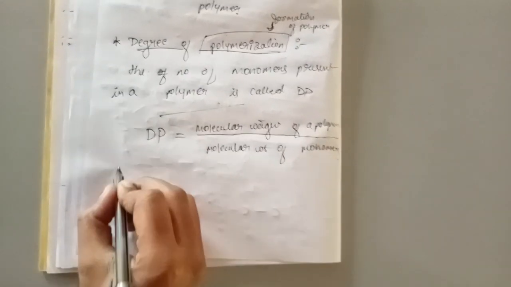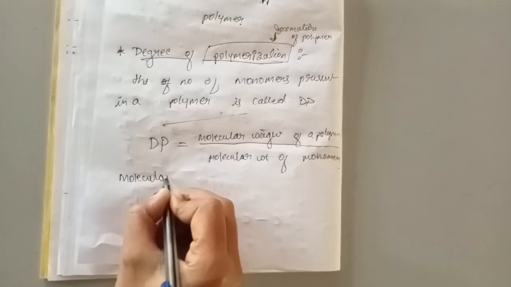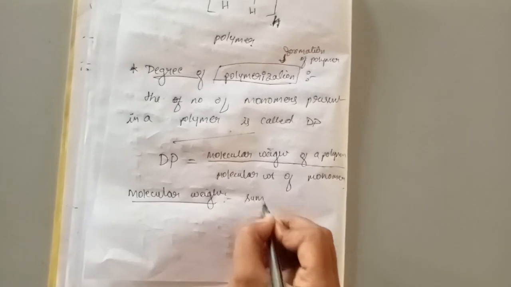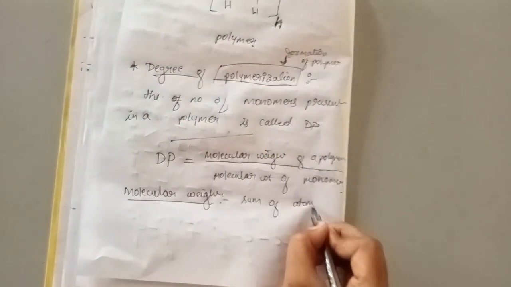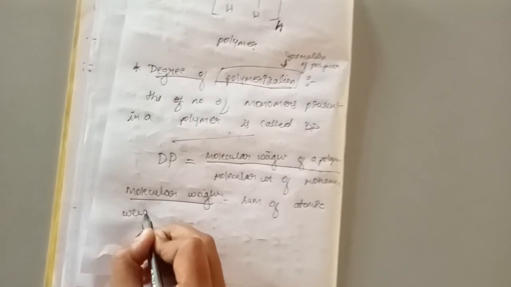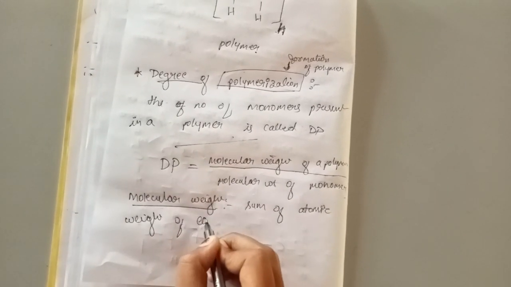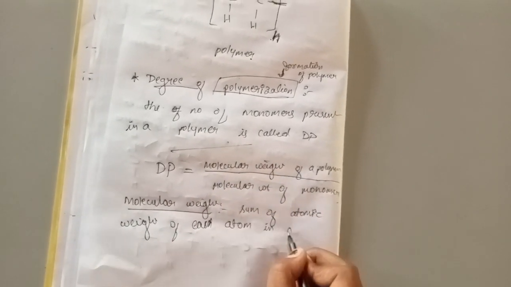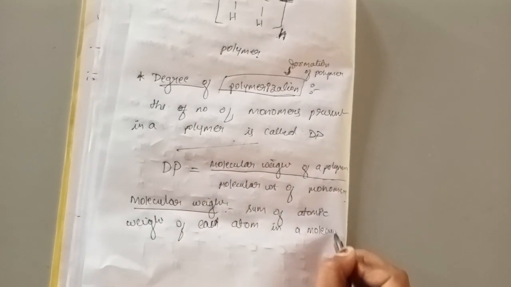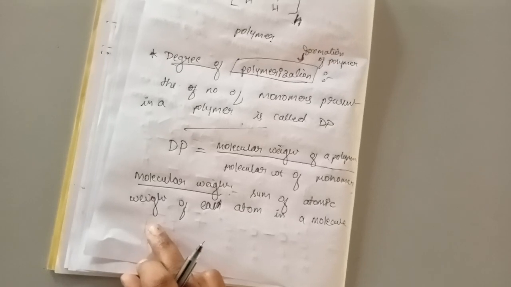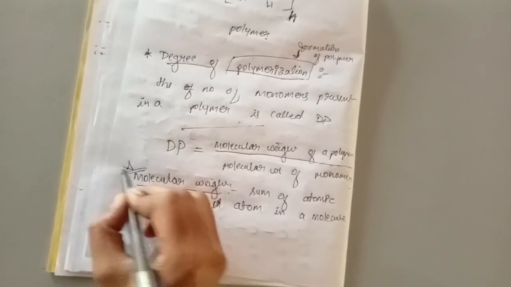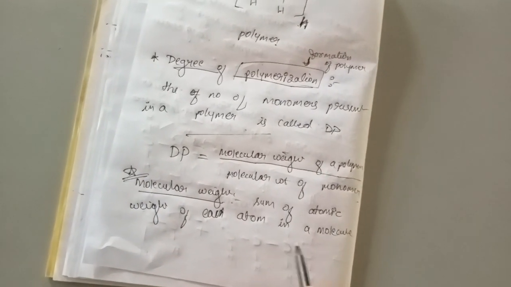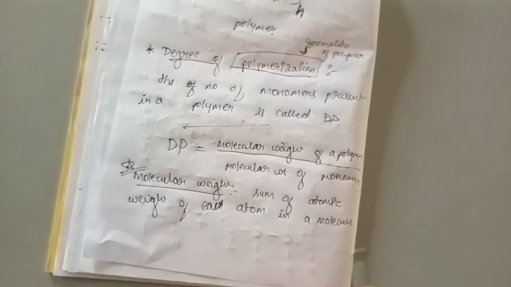So what do I mean by molecular weight? I think you people are familiar with molecular weight, right? So molecular weight is nothing but the sum of atomic weight of each atom in a molecule, right? The definition of molecular weight is very important for second PUC students. Molecular weight is nothing but the sum of atomic weight of each atom in a molecule.